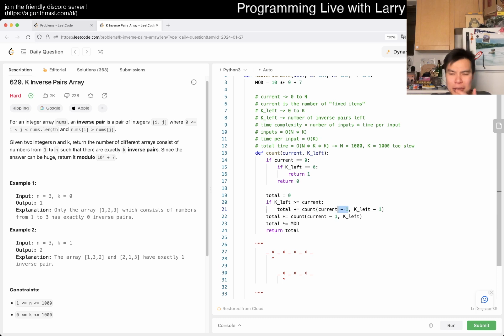I could maybe do this, but I don't think that works because we have to figure out a way to terminate it. Oh, I see. That is a ridiculous problem, though, if that's true.